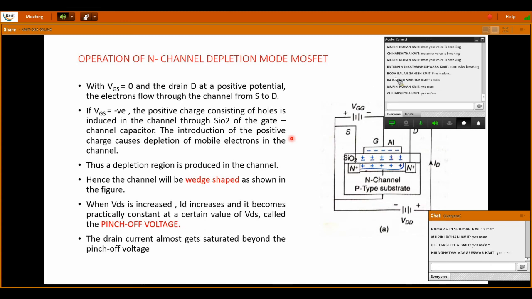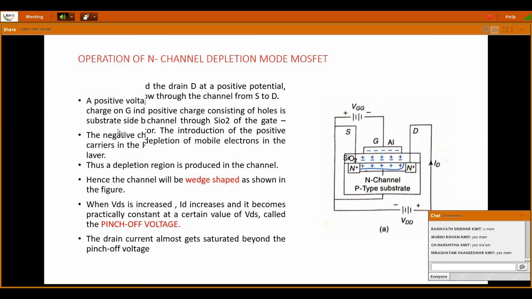Next, the operation of the depletion mode MOSFET. See the diagram. One difference I said is that depletion mode has the channel readily available. So the first difference between enhancement mode and depletion mode is that in enhancement mode there is no channel, but in depletion mode the channel is available. And in enhancement mode VGS is a positive supply, whereas in depletion mode it is a negative supply.